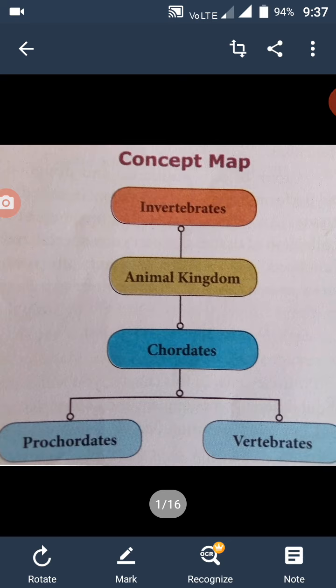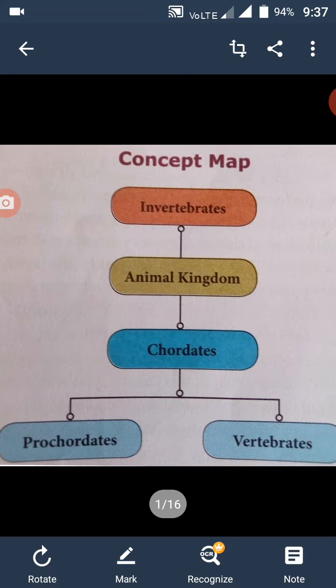What we see around us may be just a few, but there are innumerable species living in this world. You have learned in the lower classes about the classification of the animal kingdom.